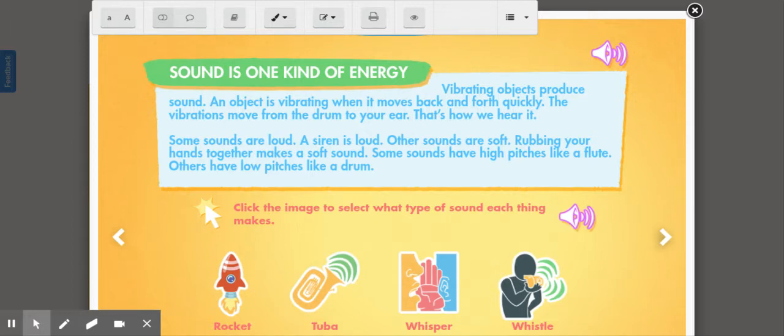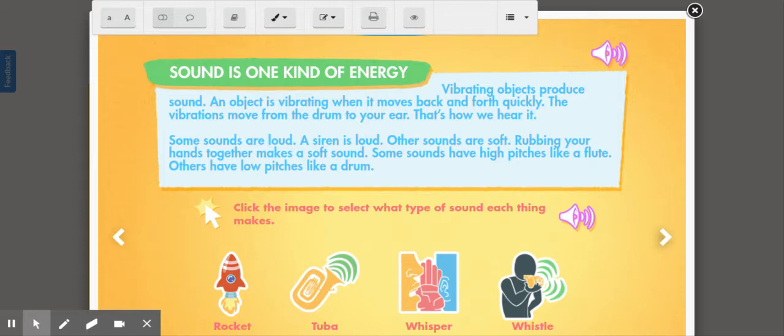Some sounds have high pitches like a flute. Others have low pitches like a drum. And you can even practice some of those pitches with your voice. You could have a very high voice or a very low voice. So you might want to try that at home. Try to make your voice very high or try to make your voice very low. And you can kind of hear the difference in your voice.